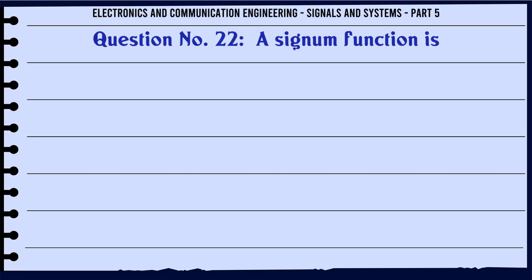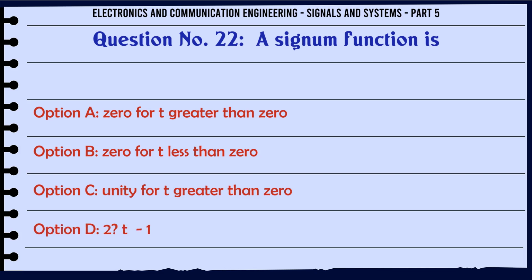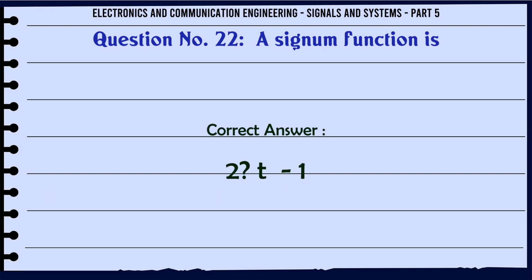A signum function is A: 0 for t greater than 0, B: 0 for t less than 0, C: unity for t greater than 0, D: 2u(t) - 1. The correct answer is 2u(t) - 1.